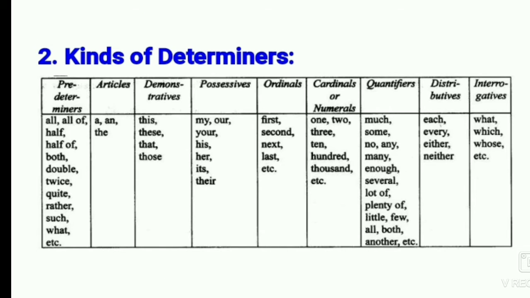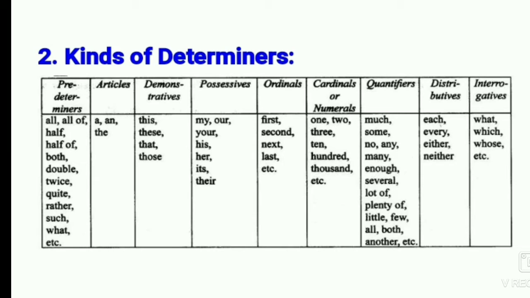After knowing the definition of determiners, we have to know the kinds of determiners. There are 9 kinds of determiners. The first kind is the predeterminers. In predeterminers, the words are all of, half, half of, both, double, rather, such, what, extra. The second is articles.